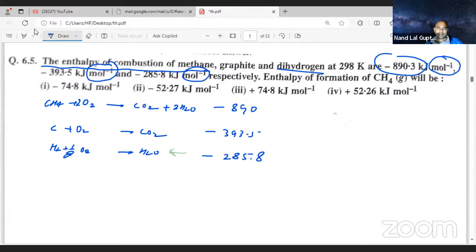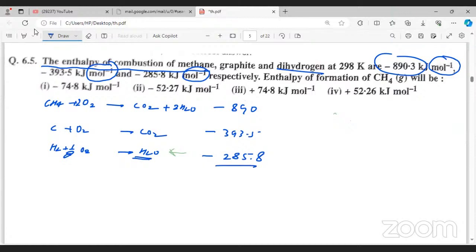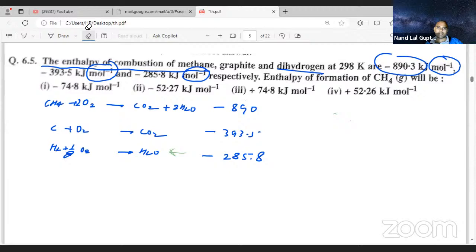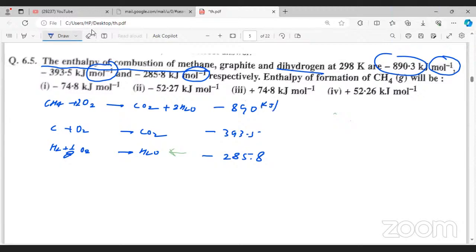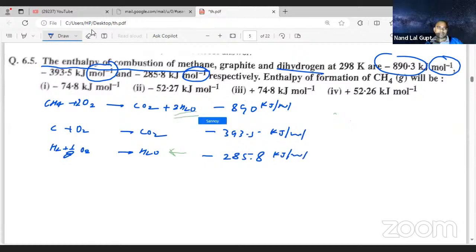If you multiply by 2, it will form 2 moles, but these values are given for 1 mole. Whatever value they have given is kilojoule per mole. Sir, the first one is also kilojoule per mole, but here we have CO2 plus 2H2O, so what to do with this? Here you see, it is 1 mole.